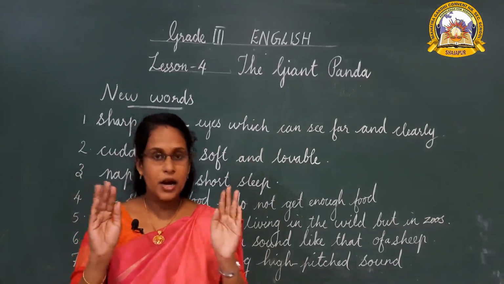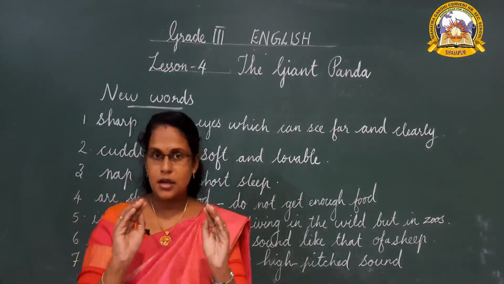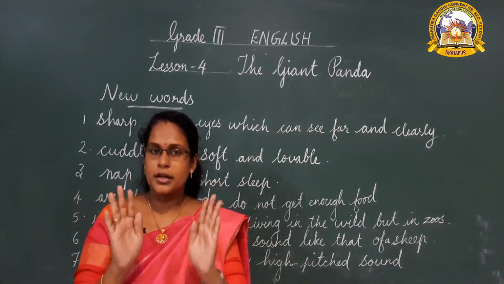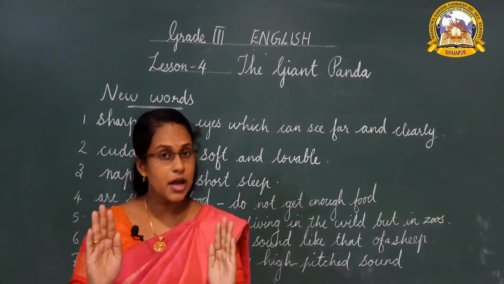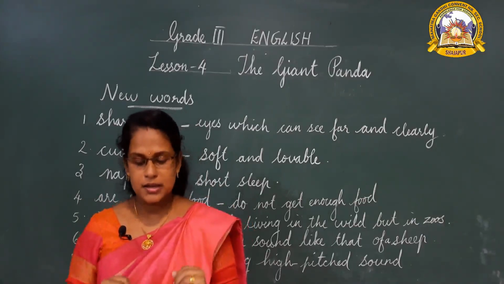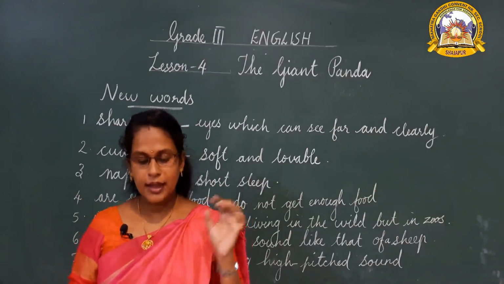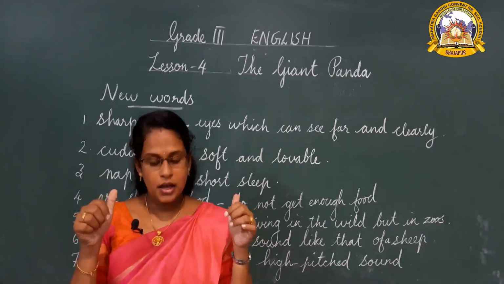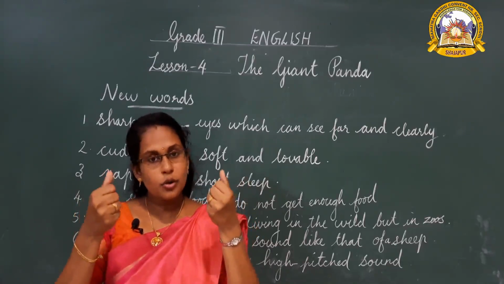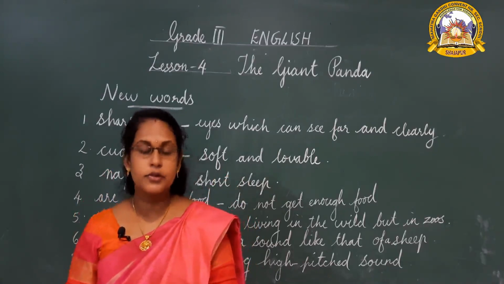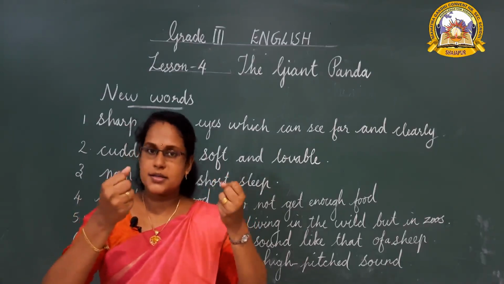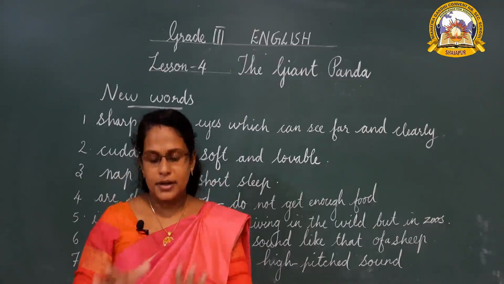The pandas' front paws are not like the paws of other animals. Their fingers are not like other animals'. How? They have a thumb, and they use their paws to hold the food, like we hold things with our hands.